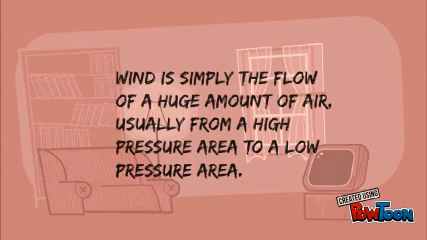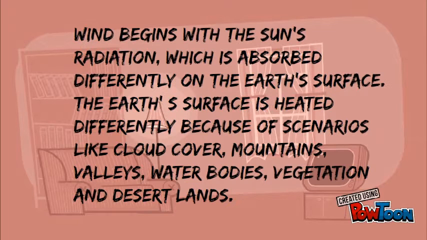Wind. Wind is simply the flow of a huge amount of air, usually from a high pressure area to a low pressure area. Wind begins with the sun radiation, which is absorbed differently on the Earth's surface. The Earth's surface is heated differently because of scenarios like cloud cover, mountains, valleys, water bodies, vegetation, and desert lands.